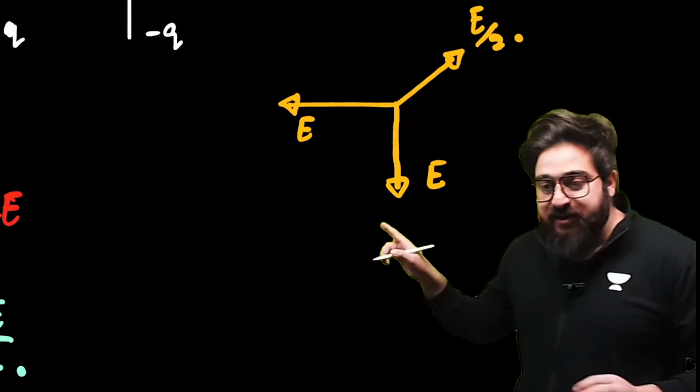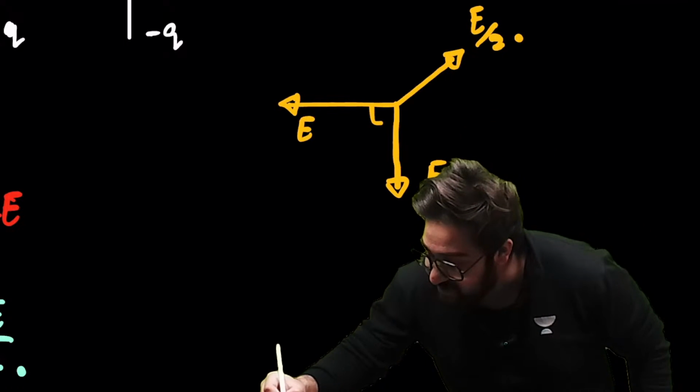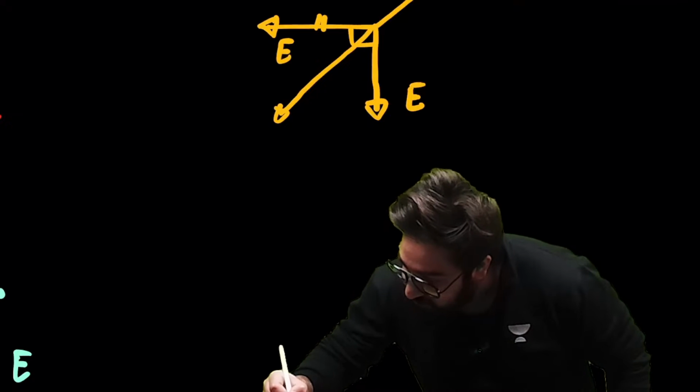Okay. Now, guys, you have got this E. You have got this E. What is the resultant of E and E? Because the angle is 90 degrees over here, that will be root 2E. And this will be the resultant of this one and this one.